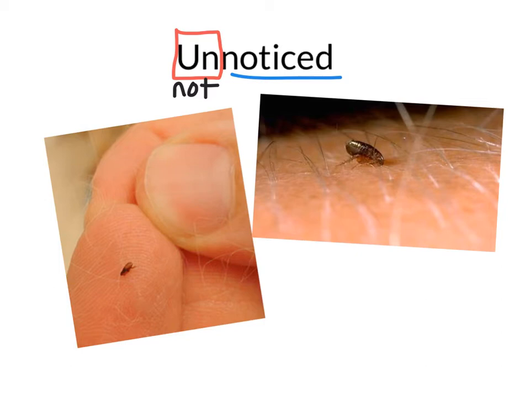You might have a dog. I have a dog, and my dog is a chocolate lab, which means it's brown. It's very hard to see a flea on my dog because of her color. Fleas are small, and they're hard to see. It's easy for them to go unnoticed. I want you to think of something that's really small, that's easily missed, or it's easy to go unnoticed, and draw a picture of that now.